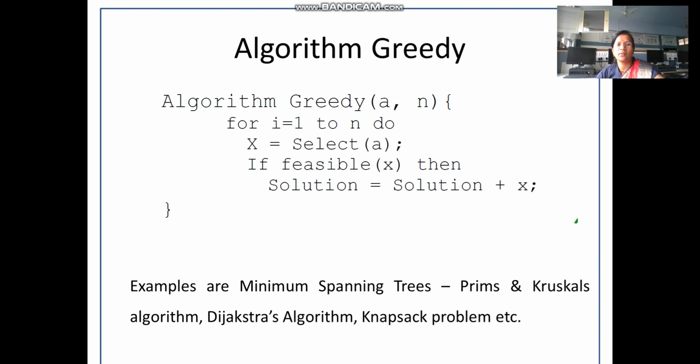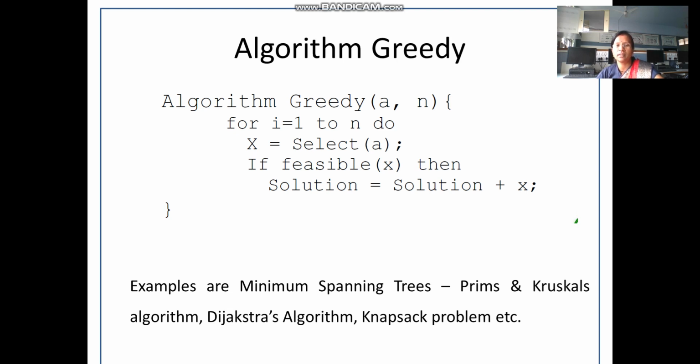Now on screen I have taken a very simple algorithm of the greedy strategy, wherein n is the input size, so you need to start with 1 and reach up to n. Out of this input data of size n, we need to select a specific input, that is a.